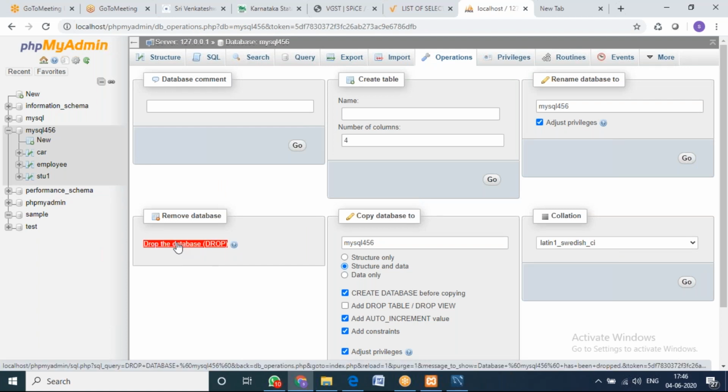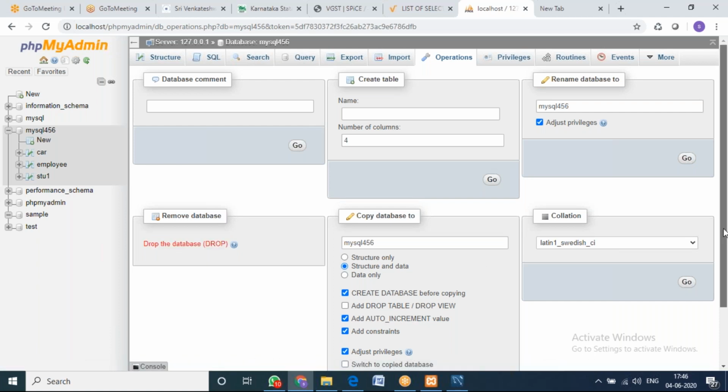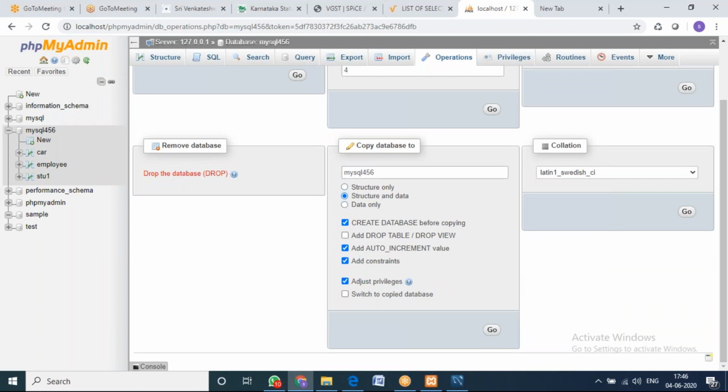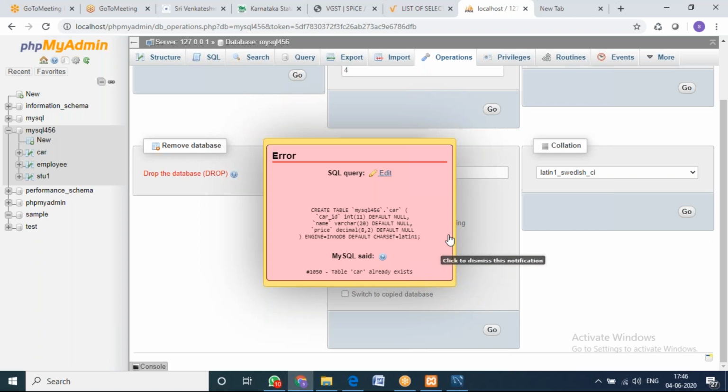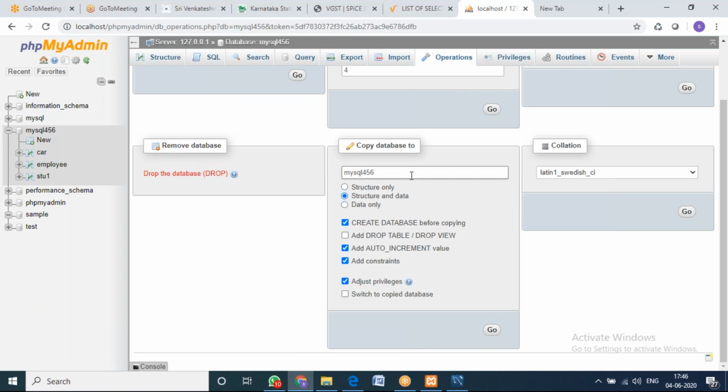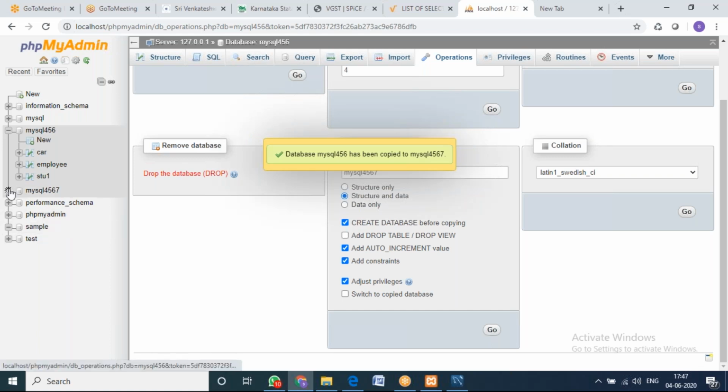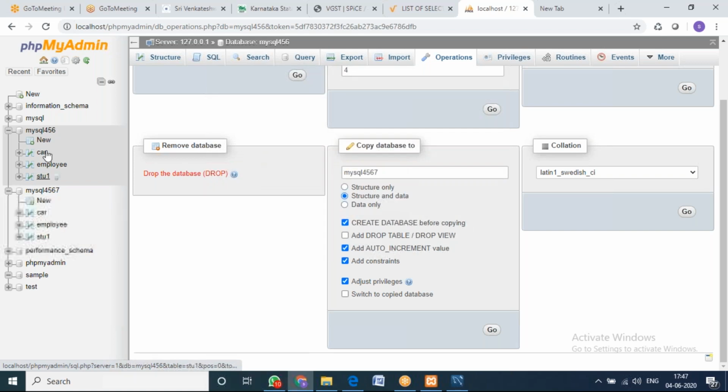As I said, if you want to drop the tables, you can use drop table, but you can drop the database also. Suppose you want to copy the same database into some other name, you can also copy. So I want to copy MySQL 456, with all the same features. Copy, go, one second, copy into 4567. It is happening now. Now you can see one more database created, 4567, which has the same tables as your 456. So operations will help you do that.